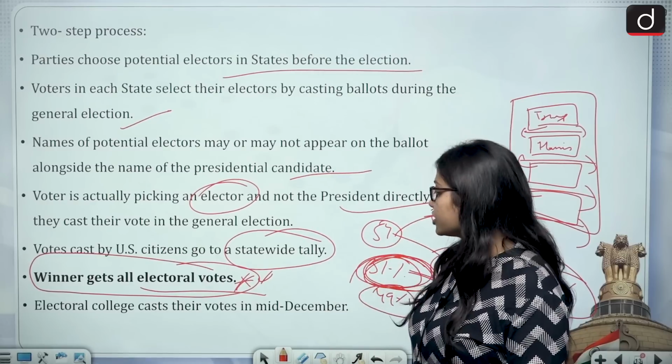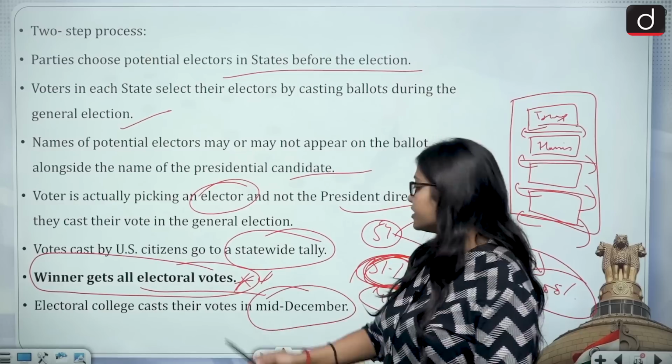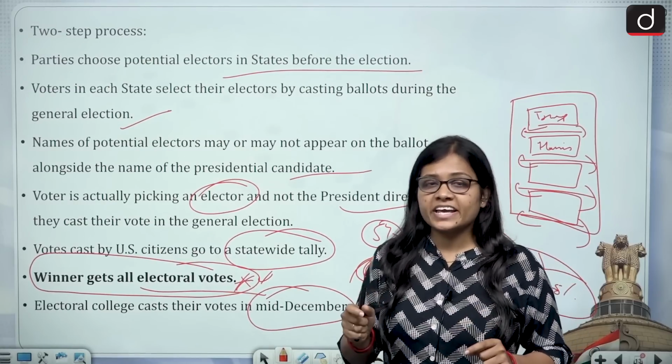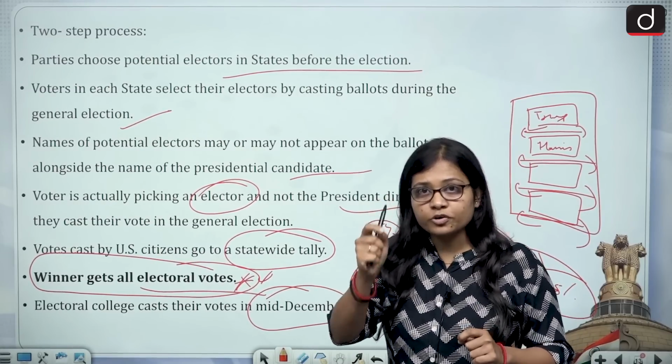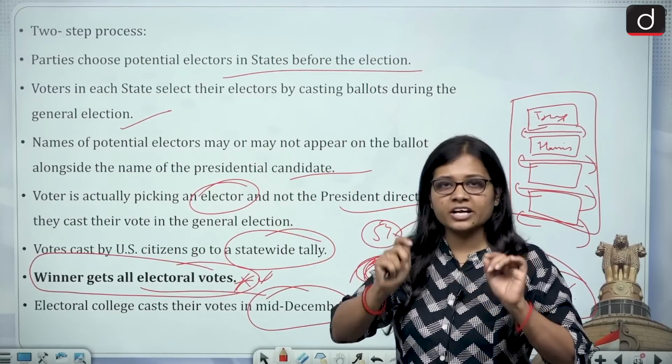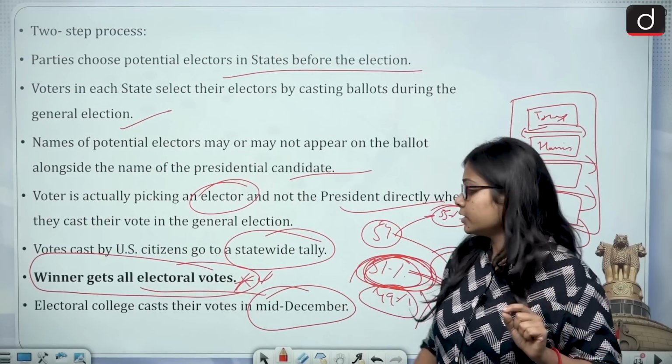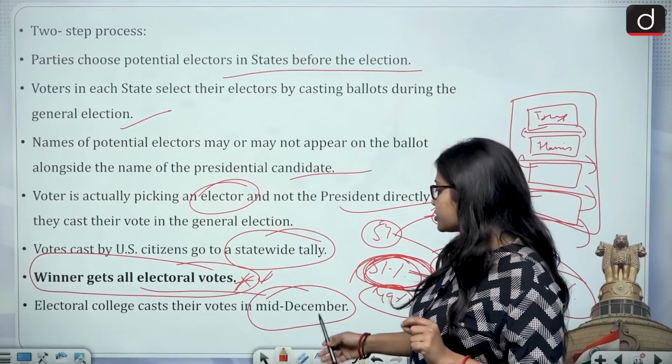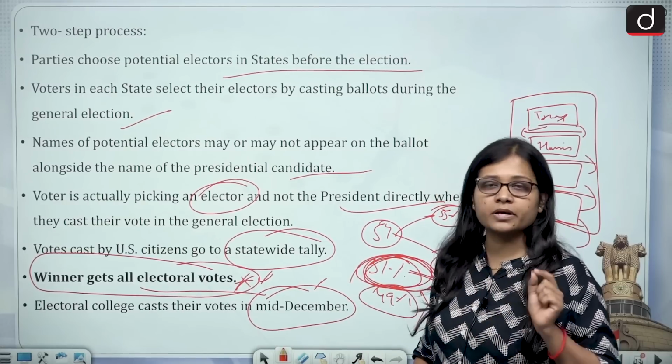And the Electoral College casts their votes in mid-December. So the voting takes place on the first Tuesday after the first Monday. That is fixed. That is when the voting takes place in the US. And the Electoral College casts their votes in mid-December.